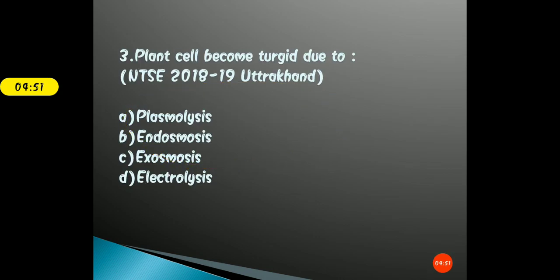Now, what is endosmosis? Students, I have told you in my previous content videos that endo means something coming inside, and osmosis is the movement of molecules across a semi-permeable membrane. So when water molecules enter inside the cell, the condition of that particular cell is known as the turgid condition, and this occurs only by the process of endosmosis.